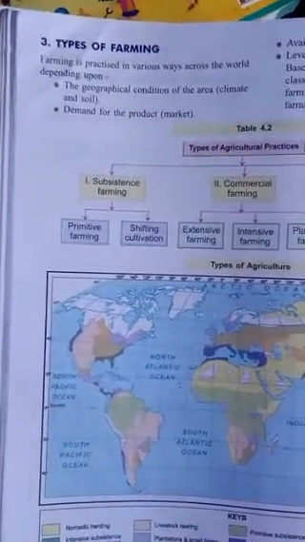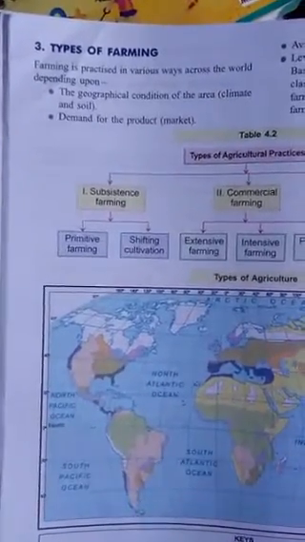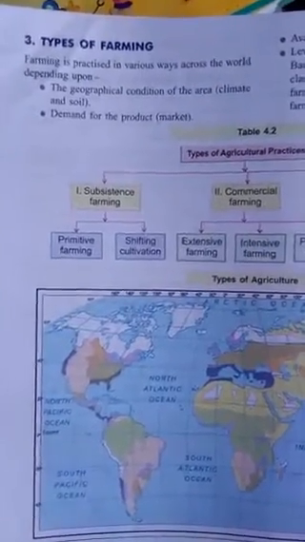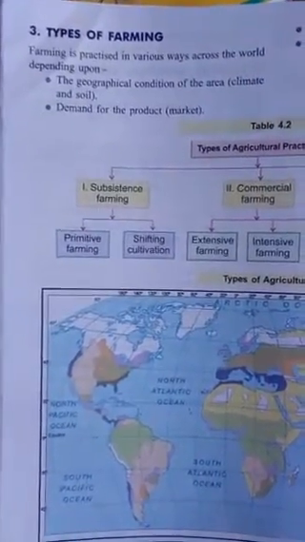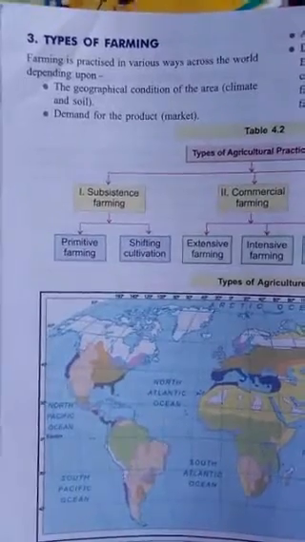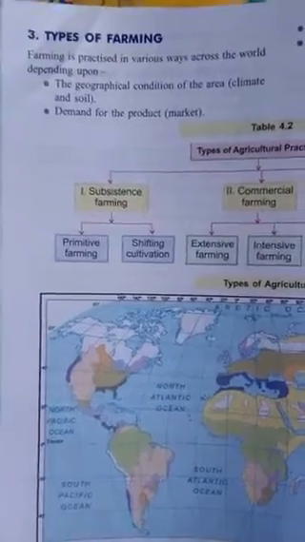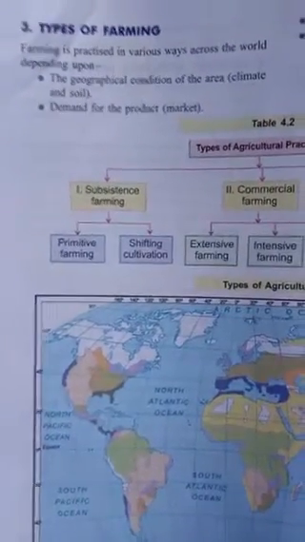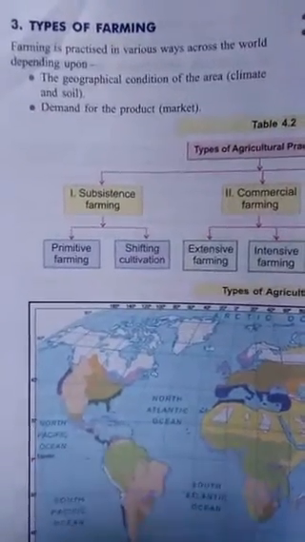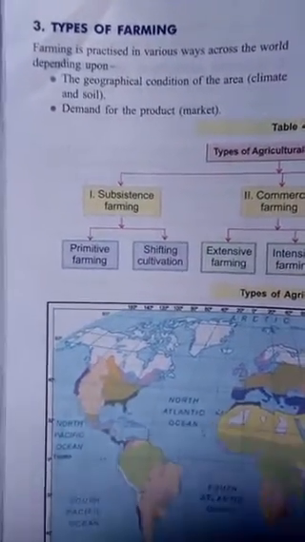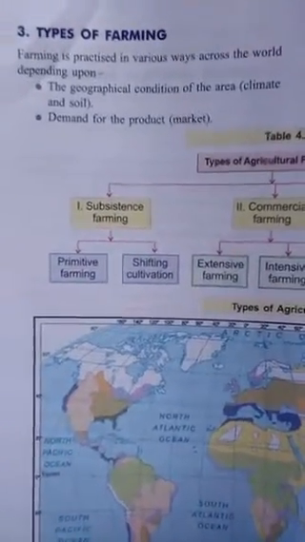Firstly, we read the various factors on which farming depends. The first is the geographical condition of the area. As you know, all geographical conditions are not good for all crops. Different geographical conditions are needed for different crops. Hills grow different crops and plains grow different types of crops.